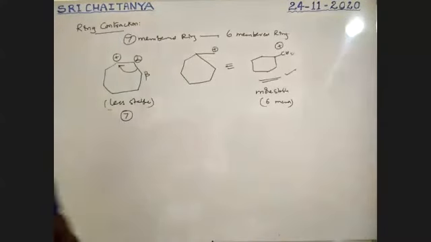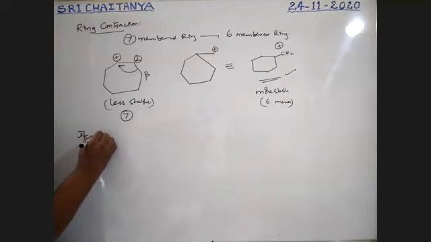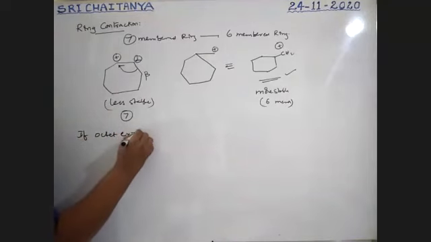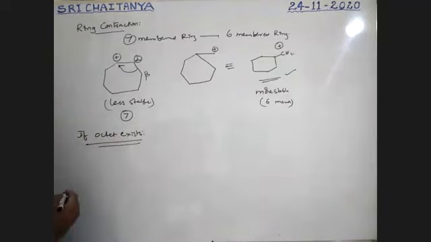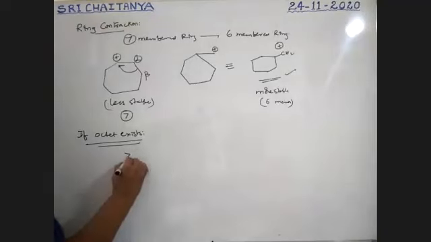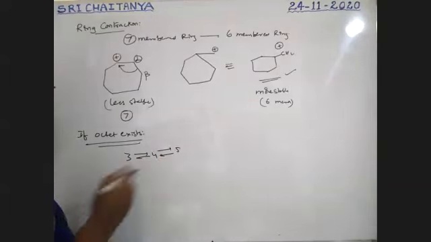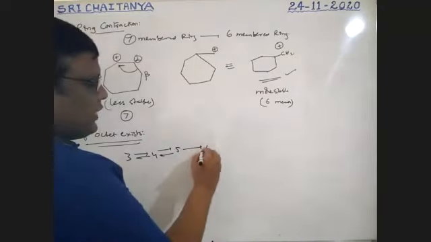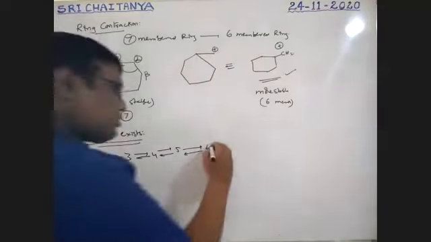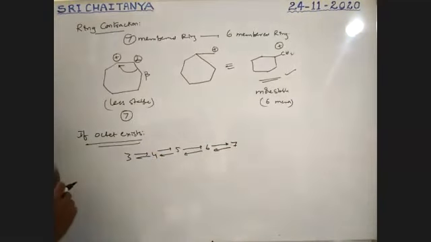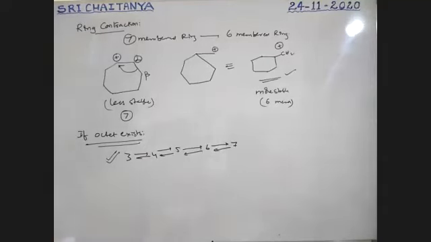If octet exists, then 3 changes to 4, and 4 to 3, both are possible. 4 to 5, 5 to 4, both are possible, boys. 5 to 6, 6 to 5 is possible. 6 to 7 is also possible, and 7 to 6 is also possible. So if octet is there, interconversions are possible. The final answer should be the stablest one.